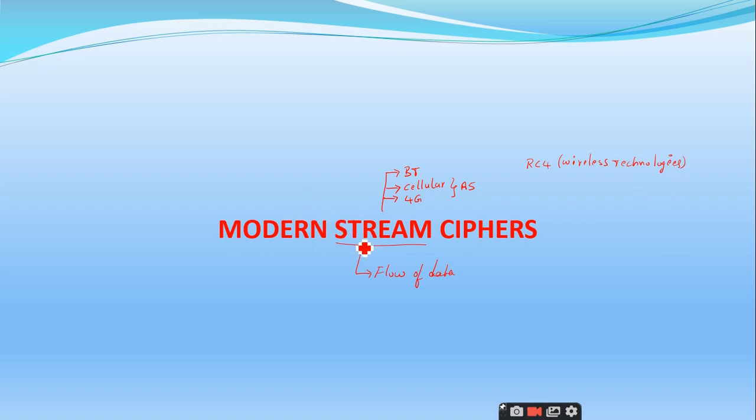So what actually is the stream cipher? How these modern stream ciphers are different from the block ciphers is, as it was discussed, that in the block cipher technique we form the blocks before the encryption itself. We have some textual data or image data, any type of multimedia data, and it is mandatory that you convert that form of data into a bit format, into zeros and ones, which is the native language for the computers. So you convert that particular data into the